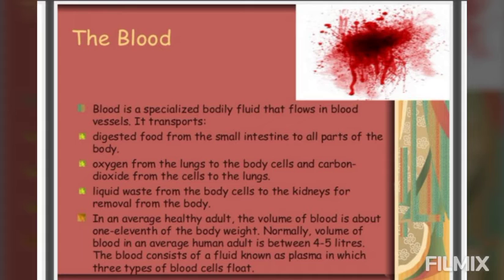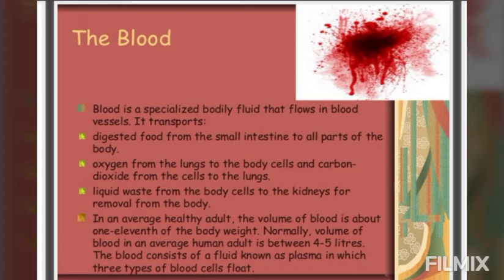Blood is also a part of the circulatory system. It is a red colored fluid which flows inside our blood vessels, which are the tube-like channels in which the blood is flowing. Now we will see the various functions which the blood performs. As we all know, blood transports the digested food from the small intestine to all the parts of the body. Next, it carries oxygen from the lungs to the cells of the body.